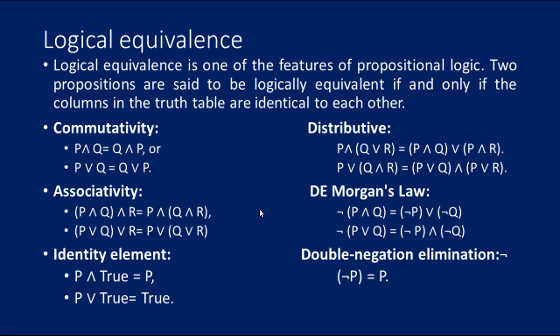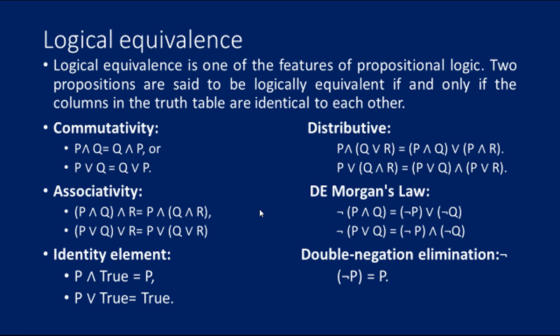So logical equivalence is one of the features of propositional logic. Two propositions are said to be logically equivalent if and only if the columns in the truth table are identical to each other. The properties of operators we can list as commutative, associative, identity, distributive, De Morgan's law, and double negation elimination.